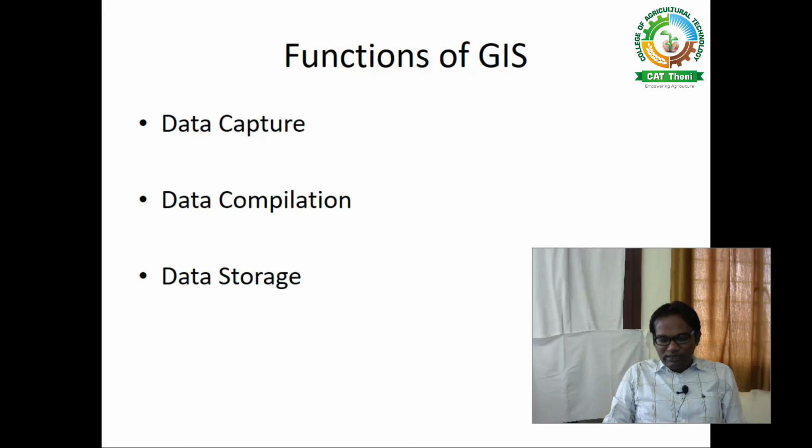And the second disadvantage is that the learning curve of GIS is very long, because working with GIS software is a very tedious procedure, and somebody may not be interested in working with GIS. I already mentioned that a technical specialist is very essential to work with the GIS. So that's why it takes a long time to learn the GIS software completely. That is the second disadvantage.